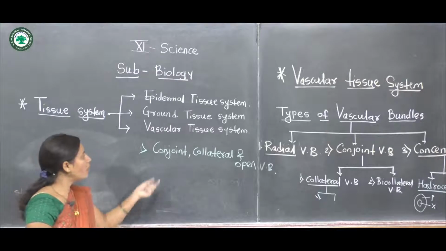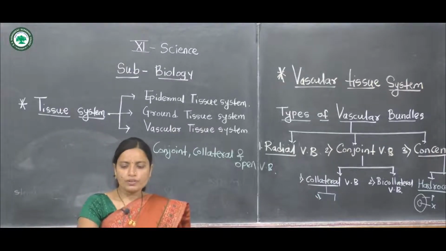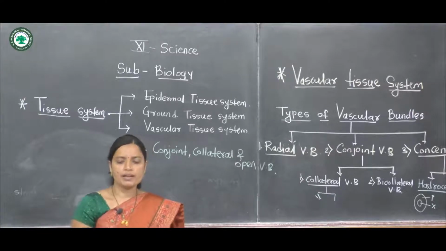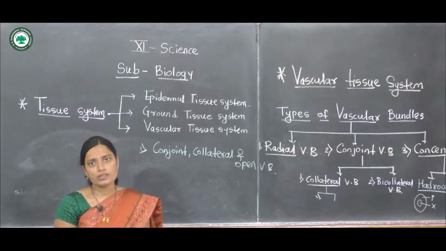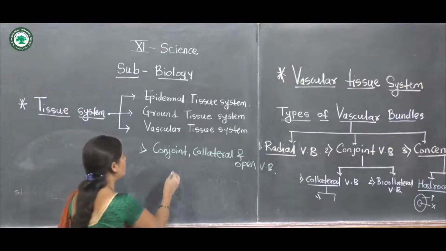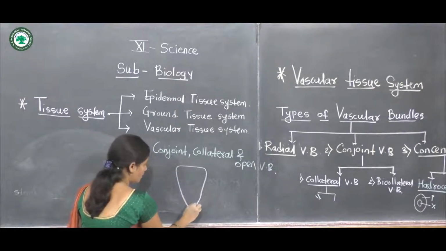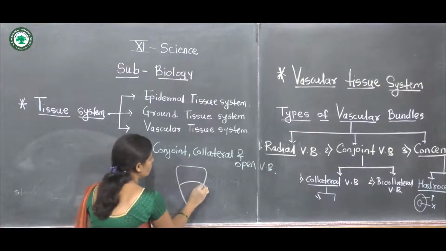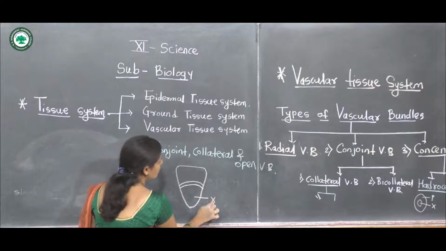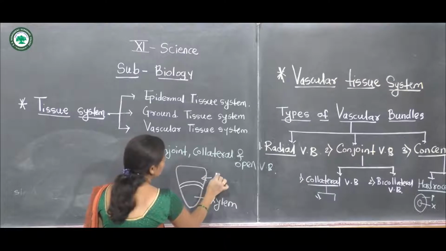In this bundle, the xylem and phloem are present on the same radius, with the xylem in the inward position and the phloem in the outward position.